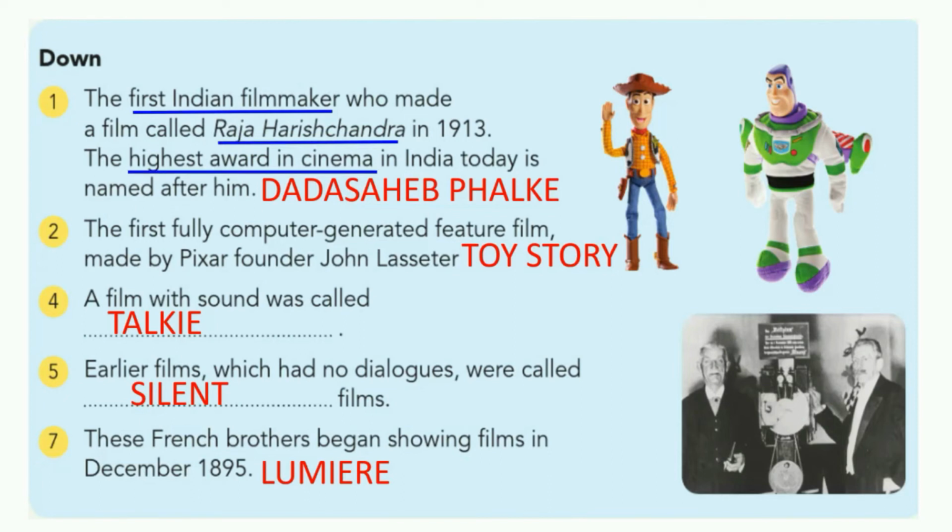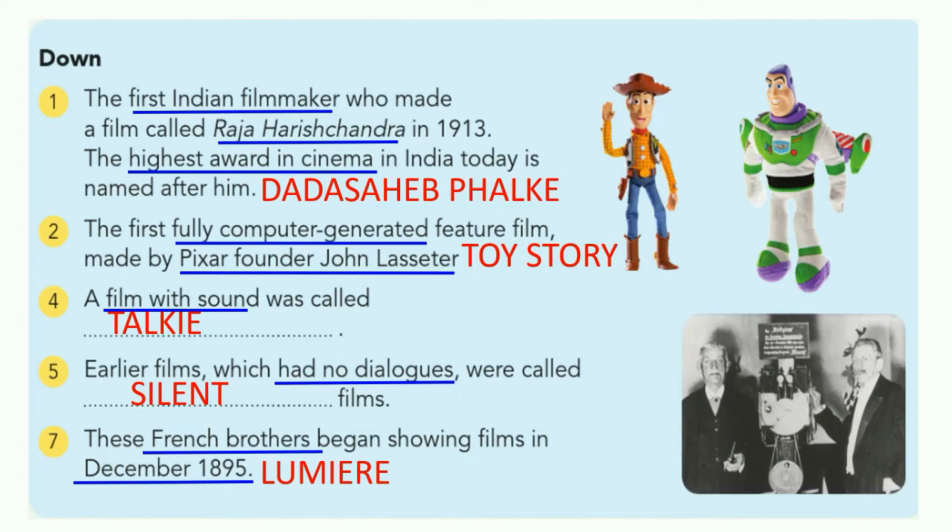The highest award in the cine field is the Dada Saheb Phalke Award. The first fully computer generated film is Toy Story. A film with sound is called a talkie; without dialogue, silent films. Lumiere belongs to France.